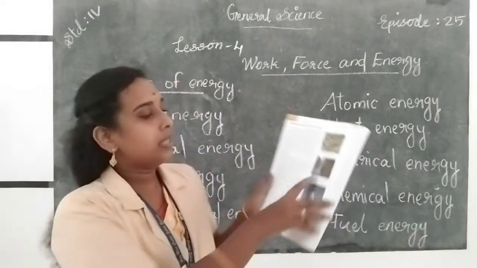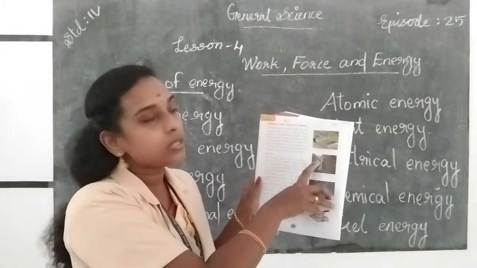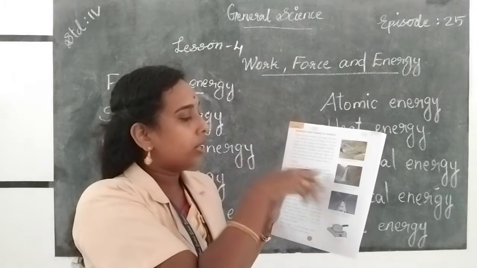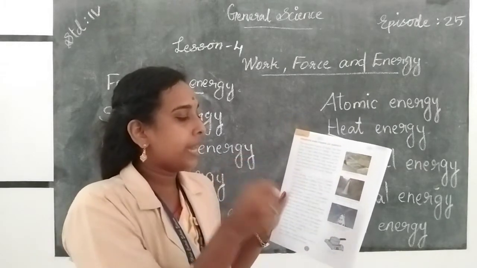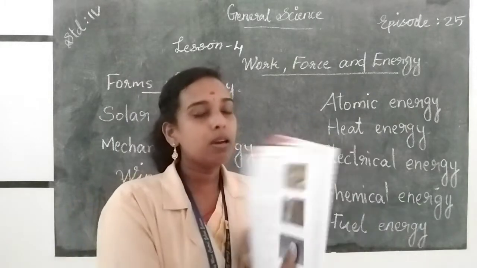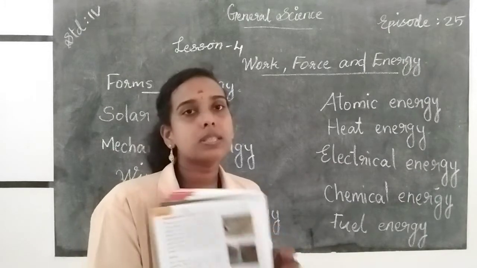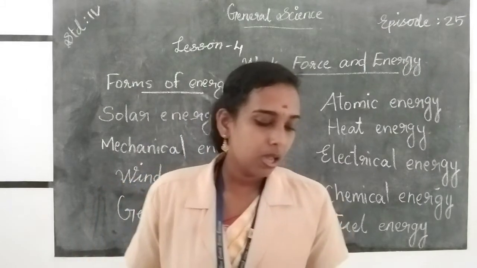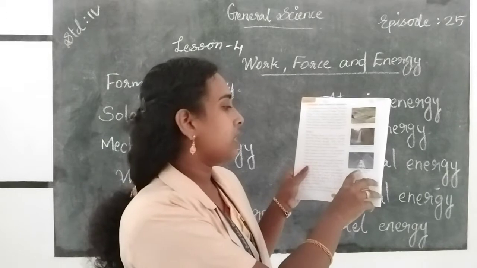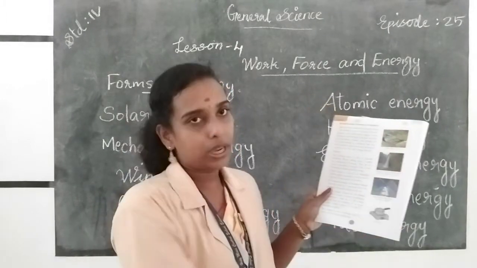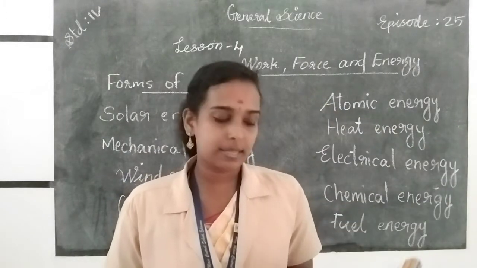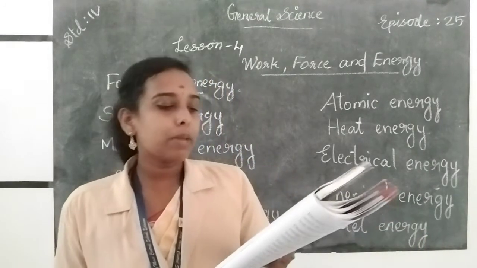And here energy from a waterfall can be used to produce electricity. So the water falling from a height has mechanical energy, and the mechanical energy produced from the water is used to produce electricity. Then this picture shows wind energy used to run a windmill, and it is used to produce electricity.